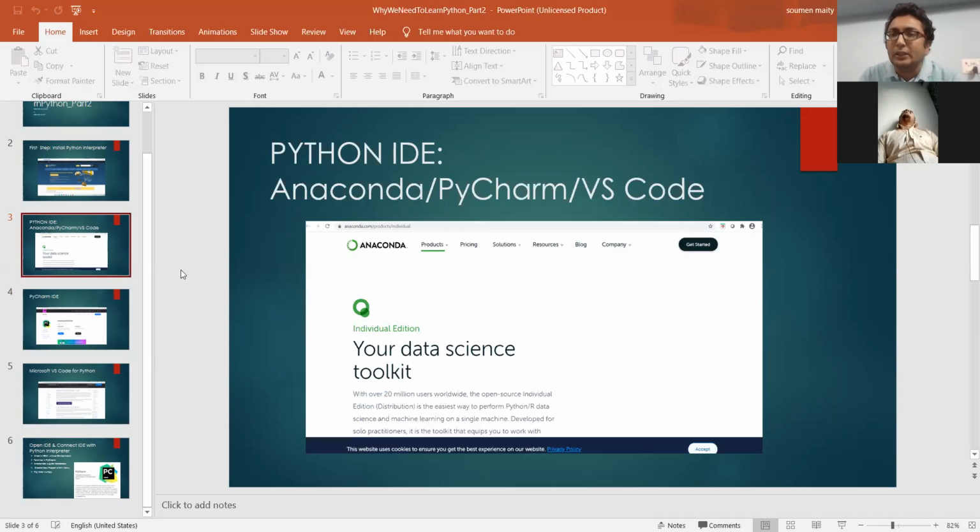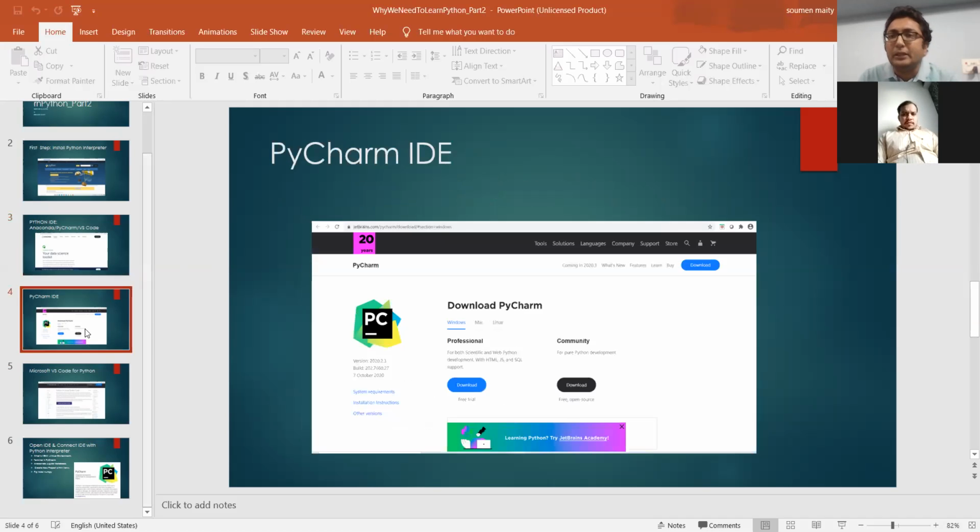There is Jupyter Notebook there, where you can write three to four lines of code and get your desired result. Anaconda is perfectly suitable. But suppose somebody wants to develop big software, a big Python software.